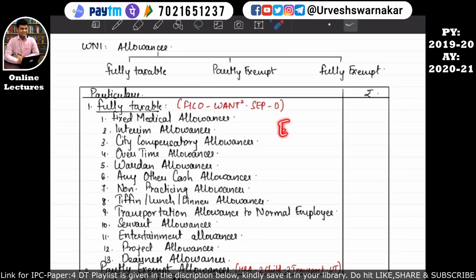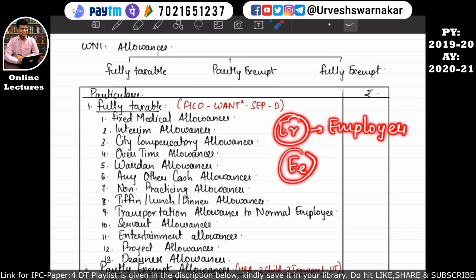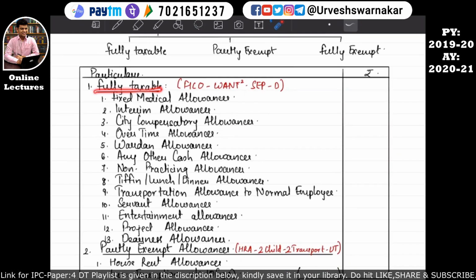So remember that whenever I am writing ER, I am talking about employer, and whenever I am writing double E, I am talking about employee. I hope this is quite clear to you all. Fully taxable allowances can be remembered with the help of this acronym, that is FICO, WANT, TTSEPD.